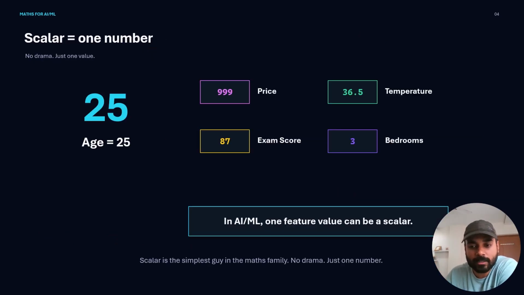Now, obviously, the easiest one is the scalar, being a single number. For example, a price of 9.99 is a scalar. A temperature of 36.5 is also a scalar. An exam score of 87 is a scalar. In a 3-bedroom house, the 3 is a scalar.